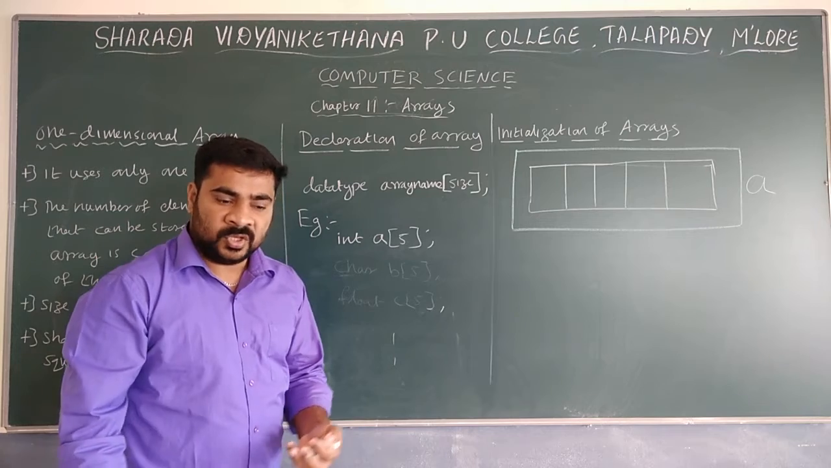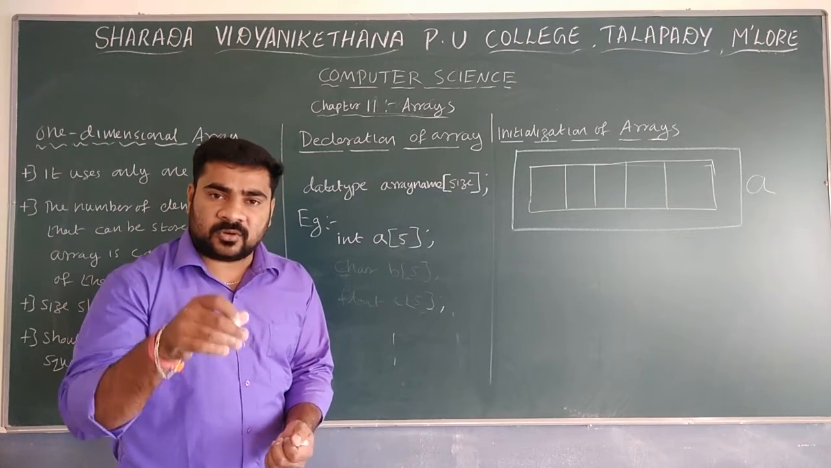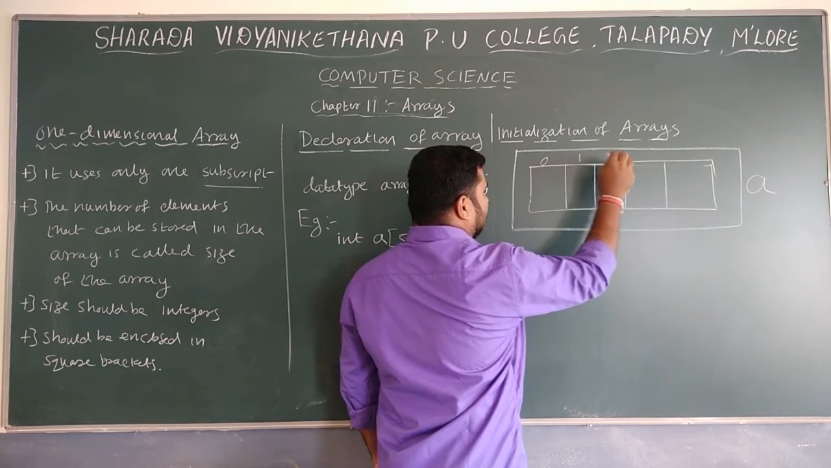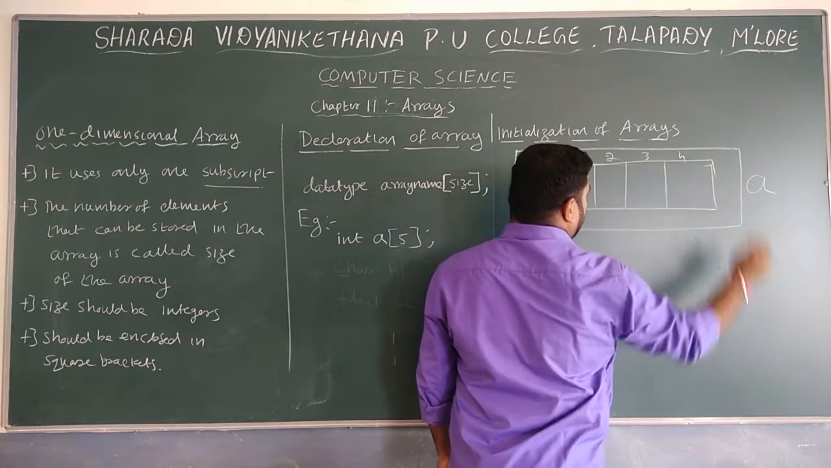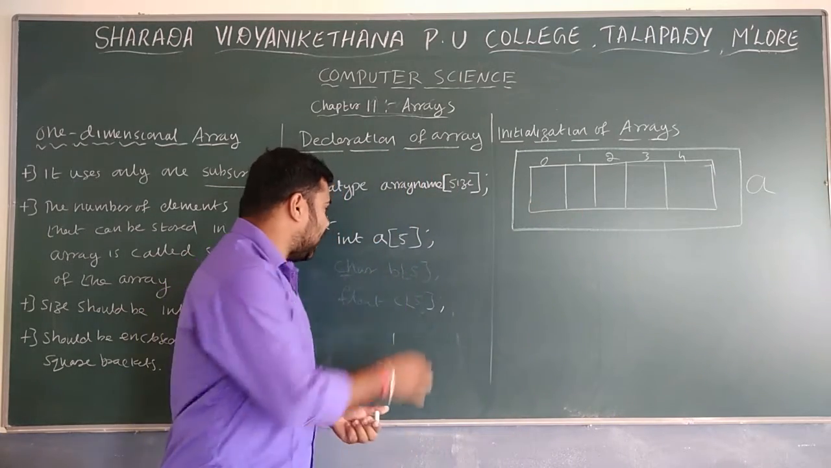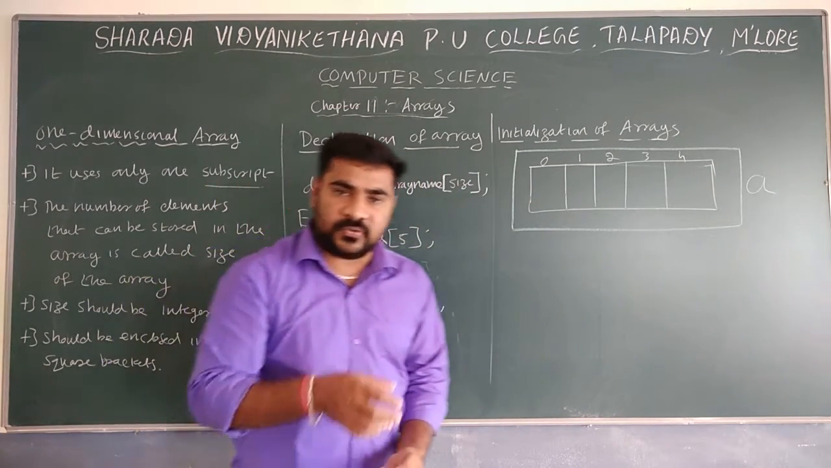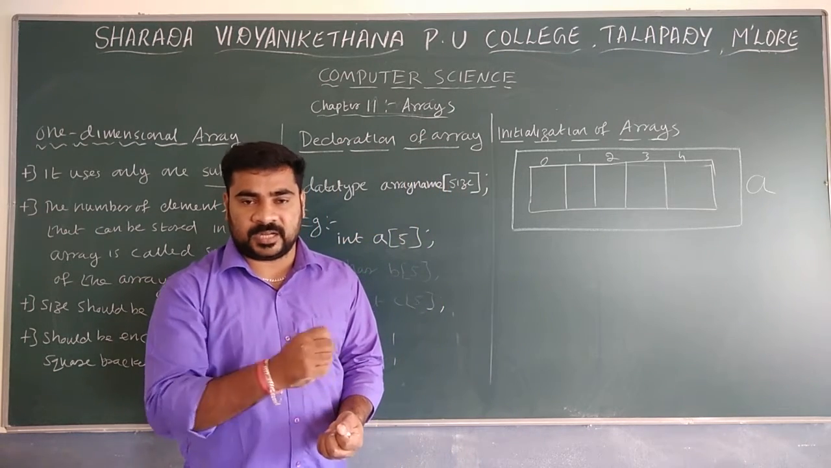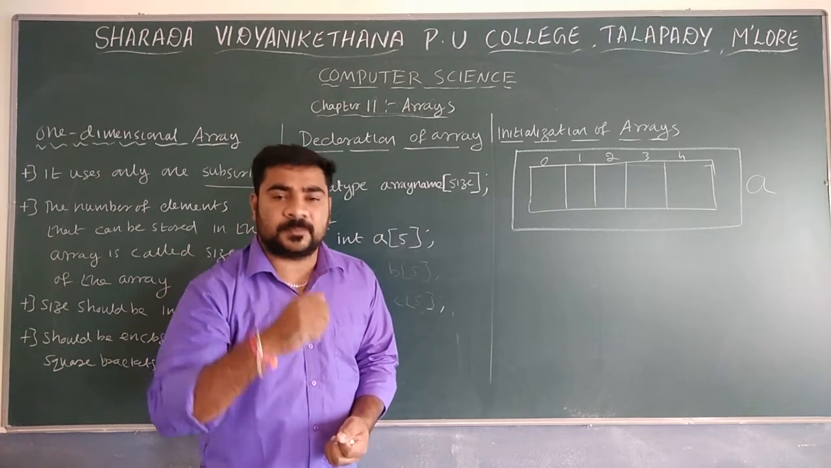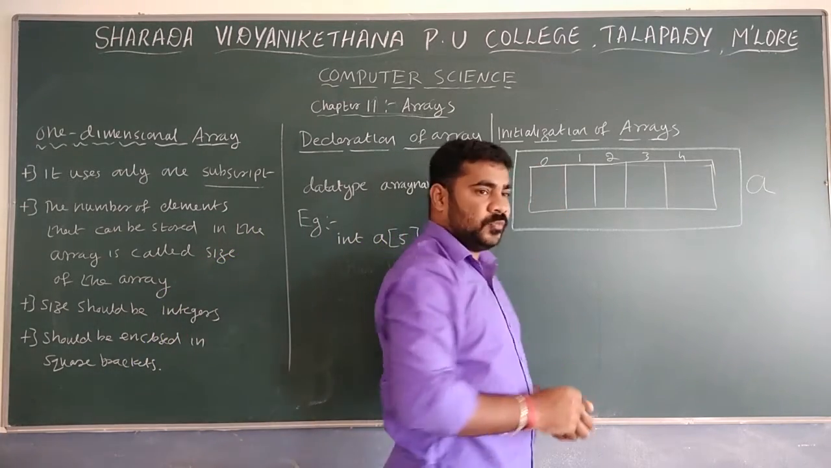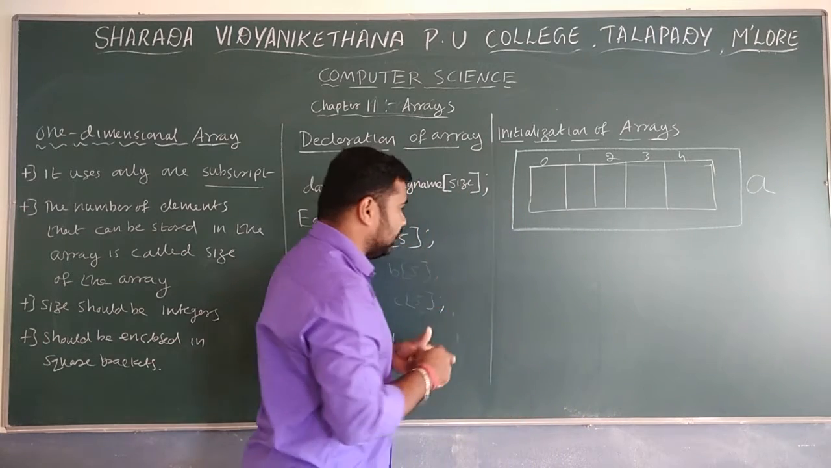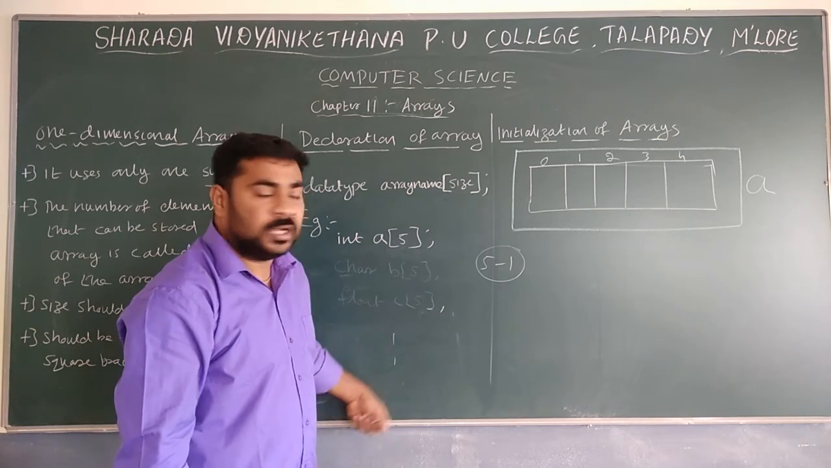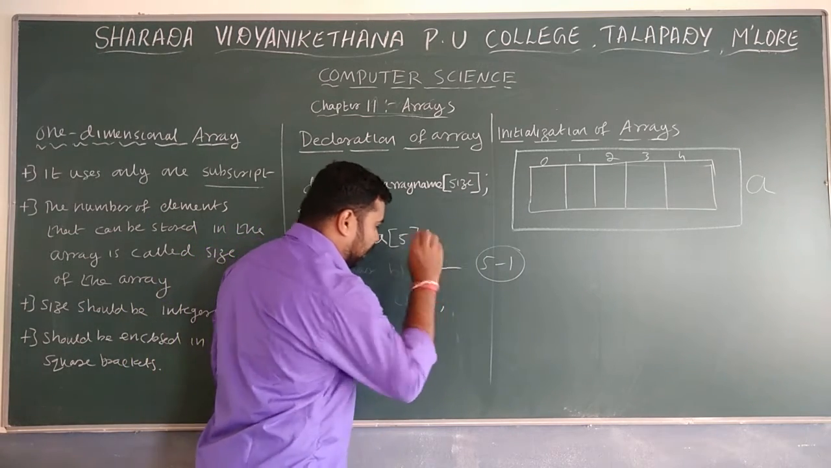If you use arrays, as I told you, it is 0-based indexing. So index values are there: 0, 1, 2, 3, 4. If you create A of 5, you create 5 spaces, but the spaces go from 0 to 4. Normally, if you create A of 5, it is 5 minus 1. The total index will start from 0 to 5 minus 1.